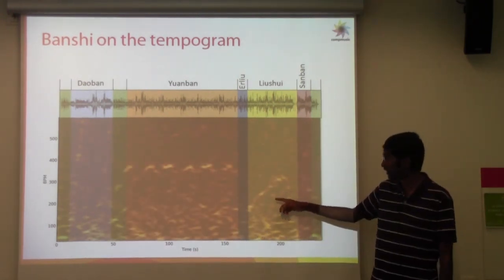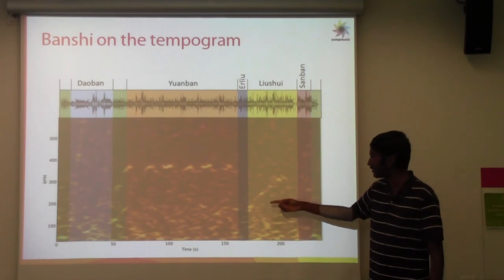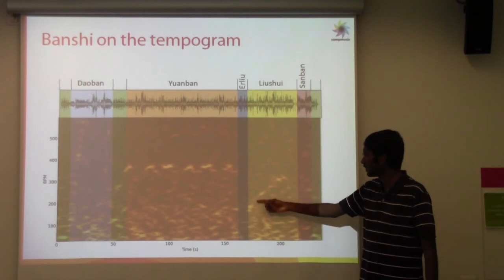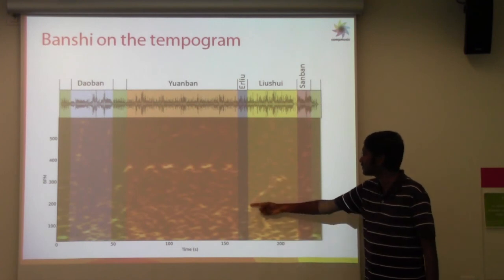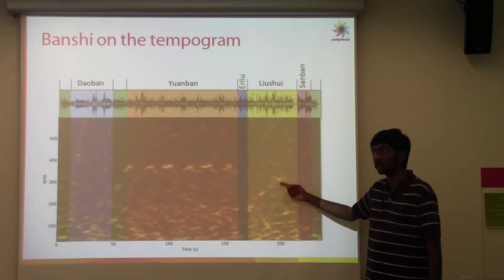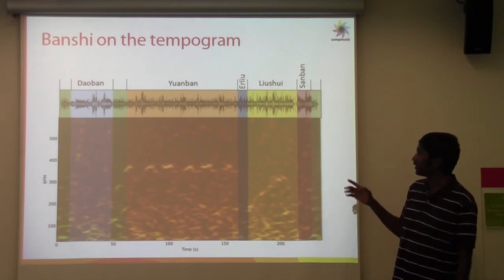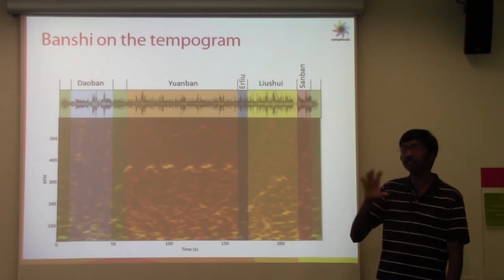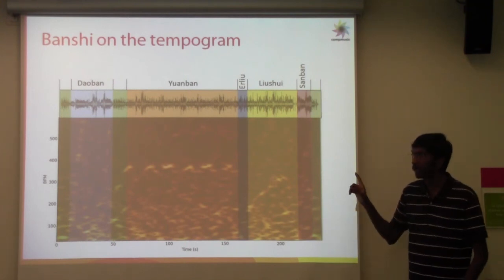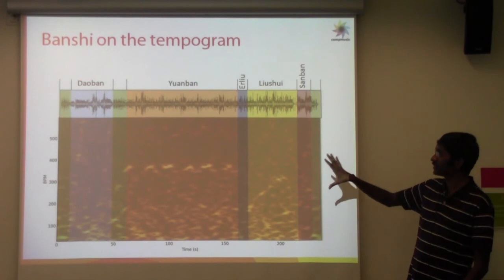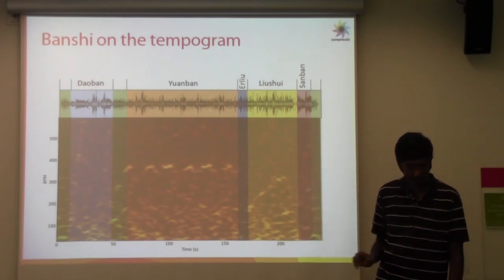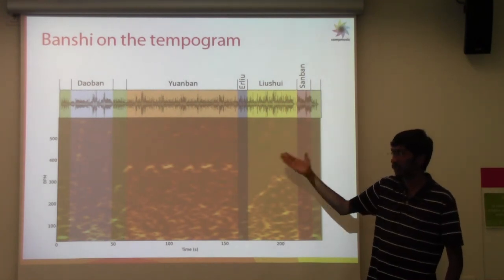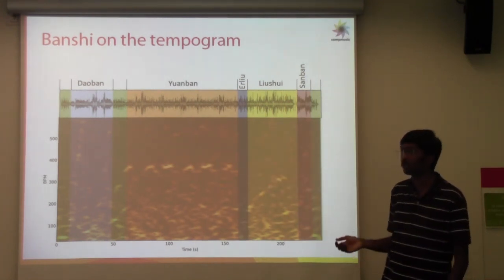If you remember the aria that was played a little while ago, towards the end of it there was an increase in tempo in some sense, which can be captured to an extent here. So in an overall picture, the tempogram captures some of the aspects of the rhythm in the aria, but there are no specific features which we can identify directly from the tempogram, from which we can do a segmentation of the tempogram into these different Banshee.